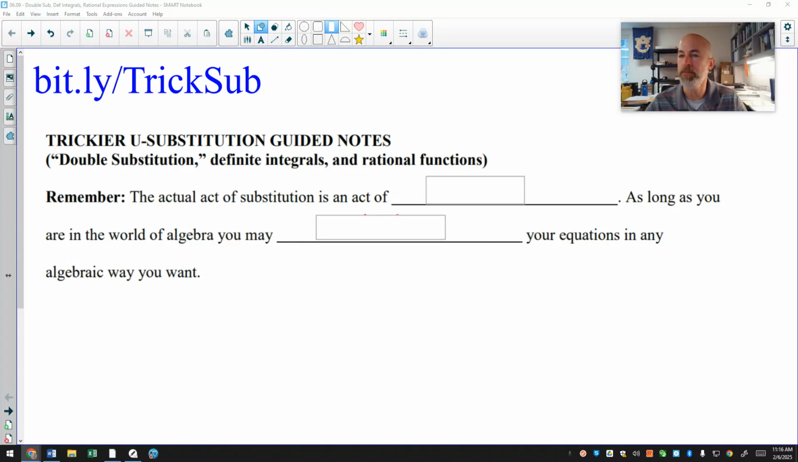Okay, let's look at some extended u-substitution techniques, and this lesson assumes you already know the basics of u-substitution and finishing an indefinite integral. In this lesson, we're going to look at something that I call double substitution. We're going to look at some definite integrals and integrating with rational expressions or rational functions.